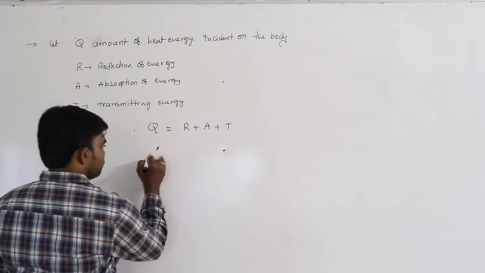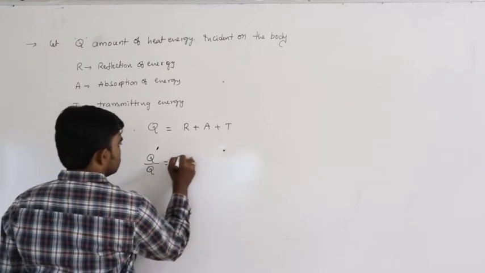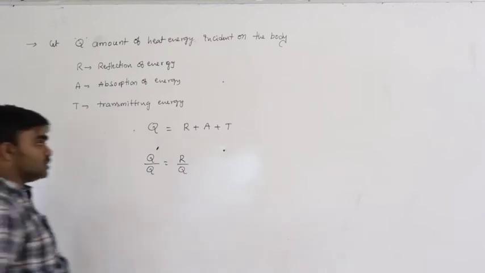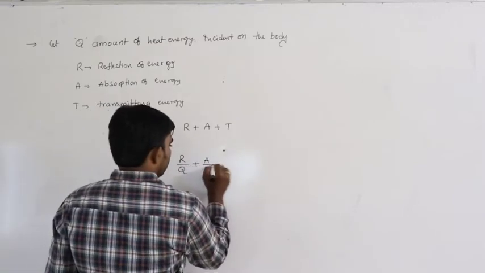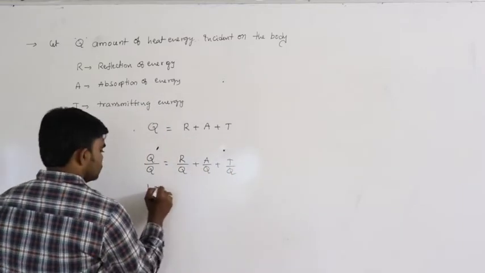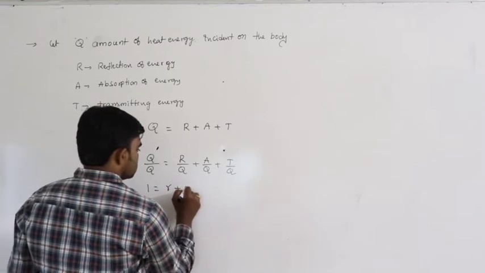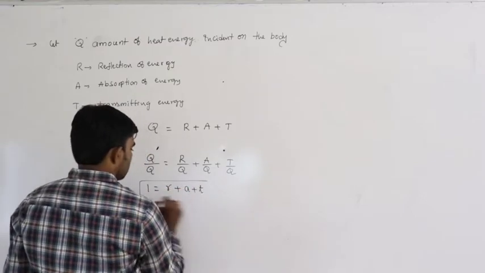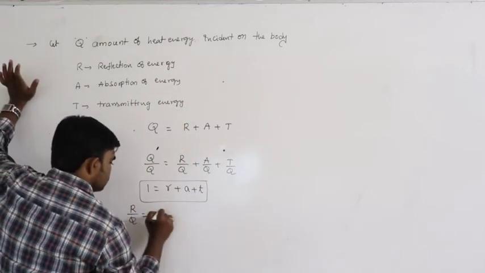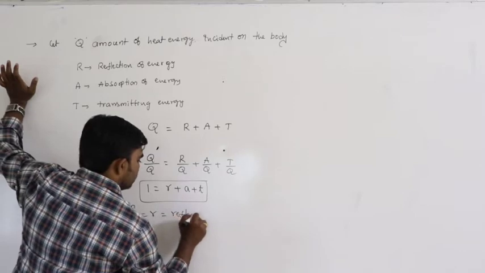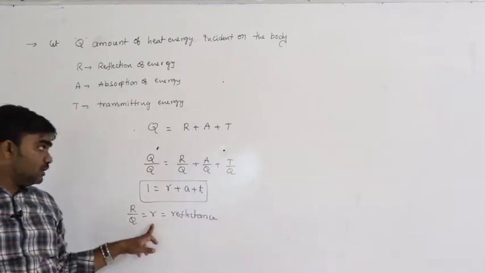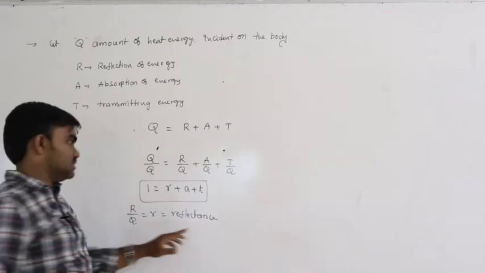So dividing on both sides with Q, Q by Q equals R by Q plus A by Q plus T by Q. Q by Q is 1. Here R by Q equals small r, that is called reflectance.